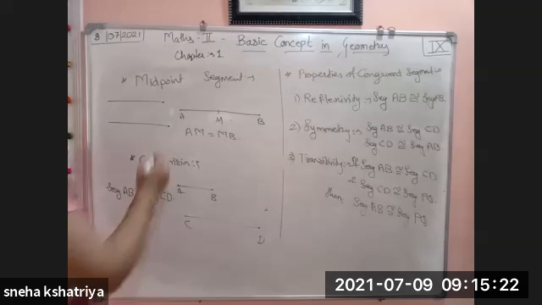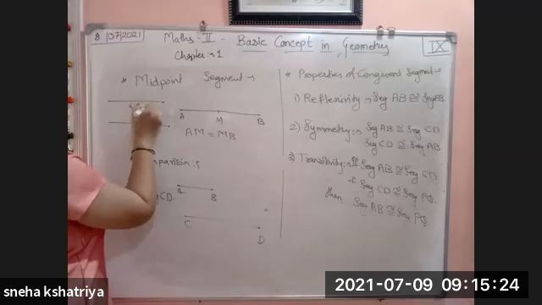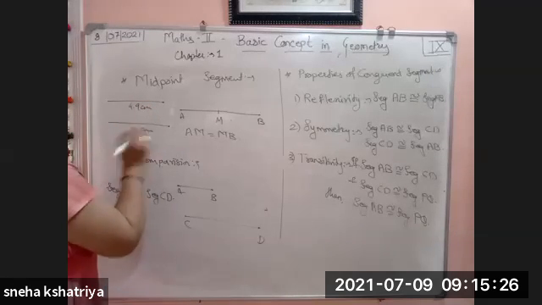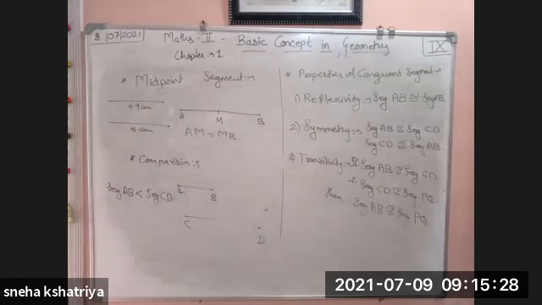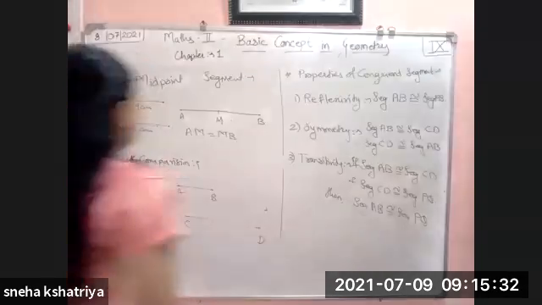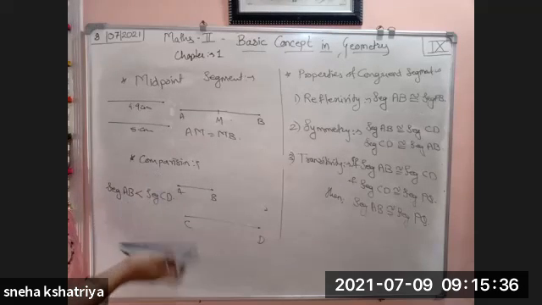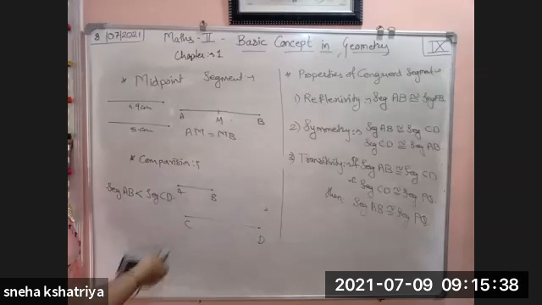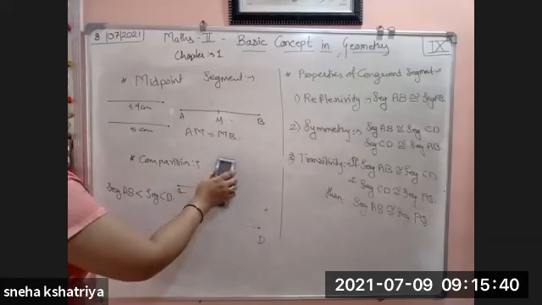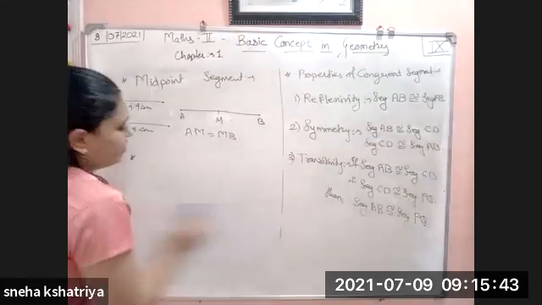Suppose one line is 4.9 centimeter and the second is 5 centimeter. Then it becomes very difficult to tell which is smaller and which is greater. So for that you have to use your scale, or using a divider you have to compare the given segments.